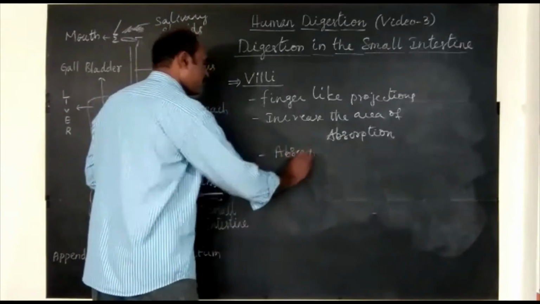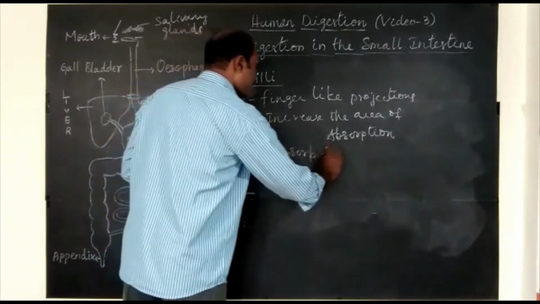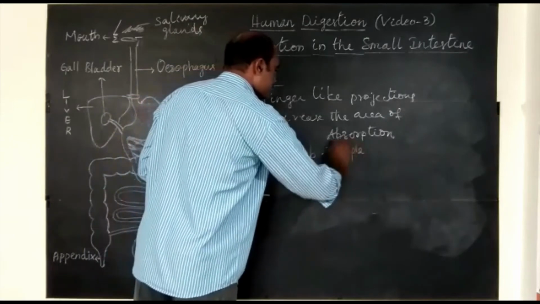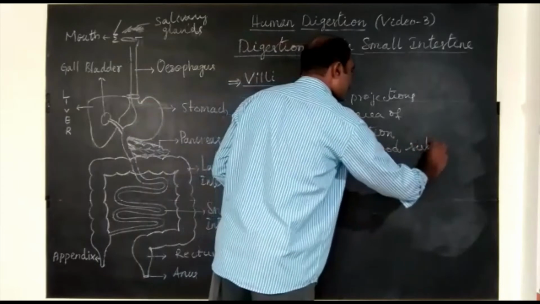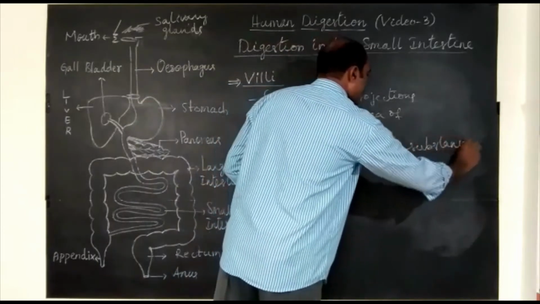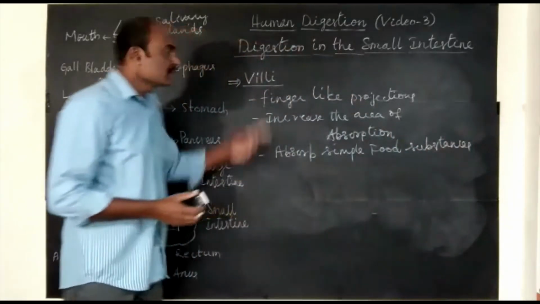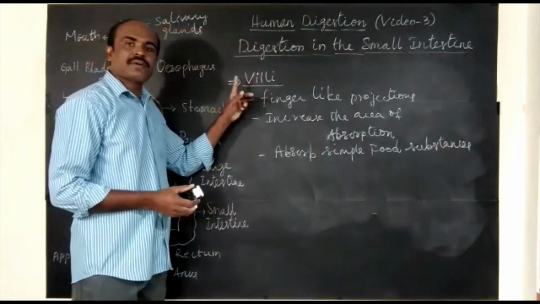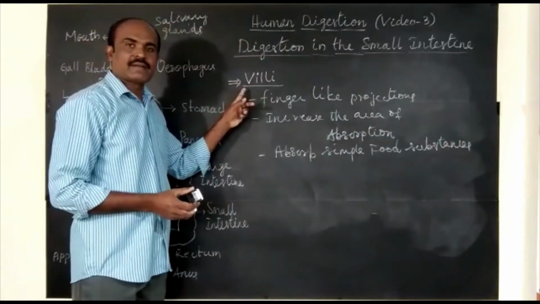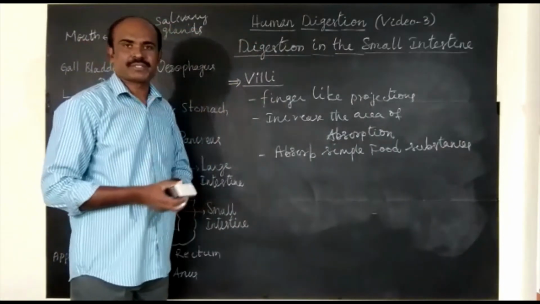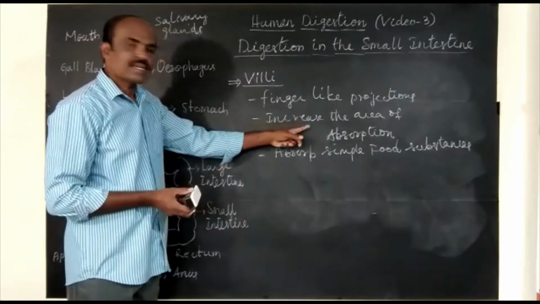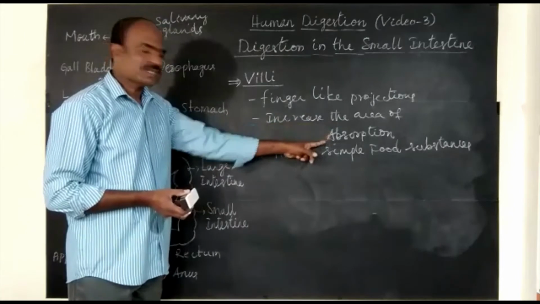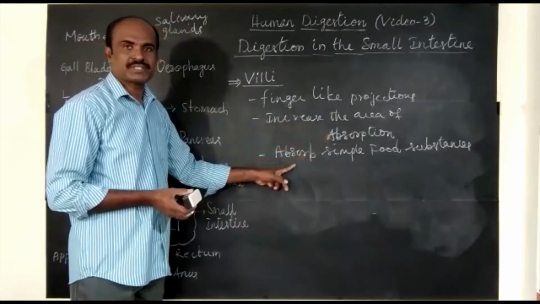So the role of villi is important from your examination point of view. What is the importance of villi? Villi increase the area of absorption and absorb simple food substances into blood.